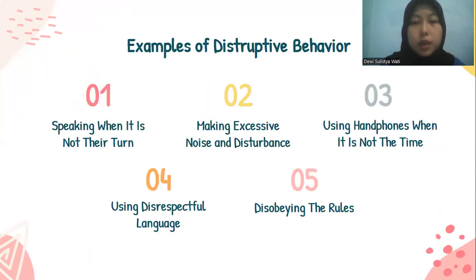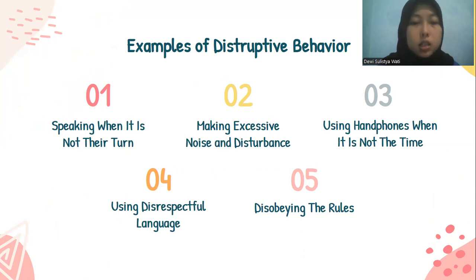Examples of disruptive behavior. The first one is speaking when it isn't their turn. Students continually interrupt their classmates or teacher by speaking at random and without permission, disrupting the discussion or the flow of learning.